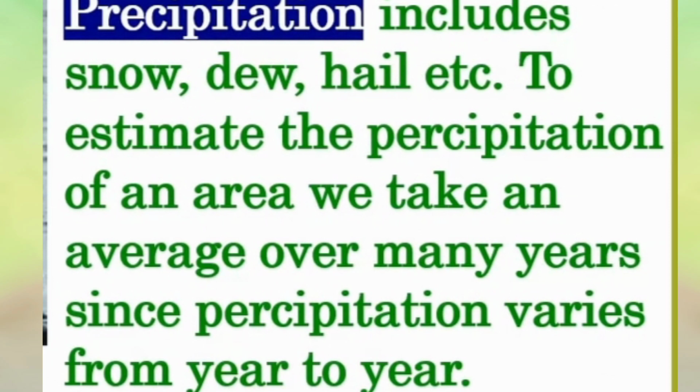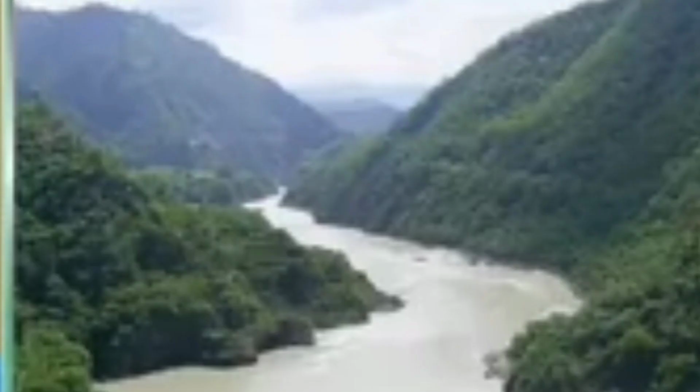Precipitation includes snow, dew, hail, etc. To estimate the precipitation of an area, we take an average over many years since precipitation varies from year to year. Surface and groundwater flows.